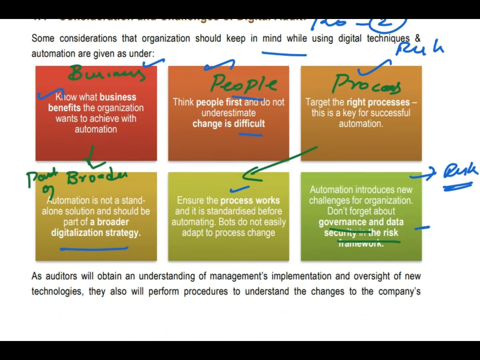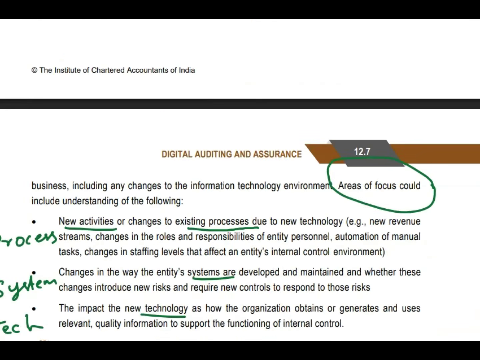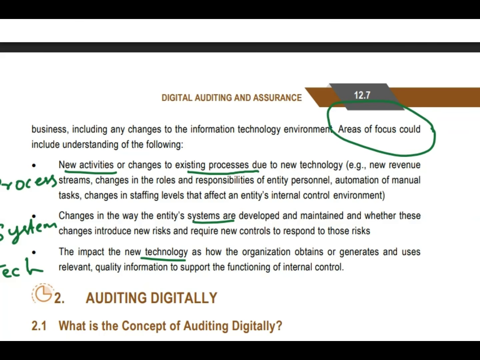And finally, the area you should focus on. What are the areas you should focus on? New process, new system, new technology. This is how you will remember it. New activities or changes to the existing process due to new technology. What are the new areas because of this new technology where we should concentrate?